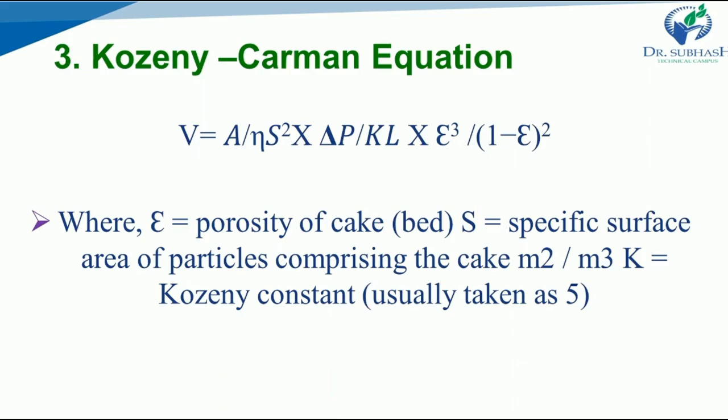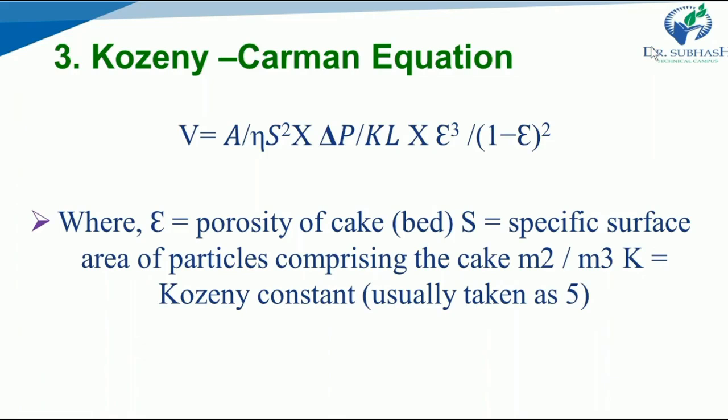The effect of compressibility of the cake on flow rate can be appreciated from this equation, since the flow rate is proportional to epsilon. A 10% change in porosity can produce almost a threefold change in V.